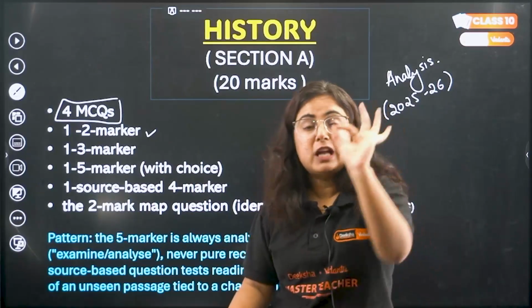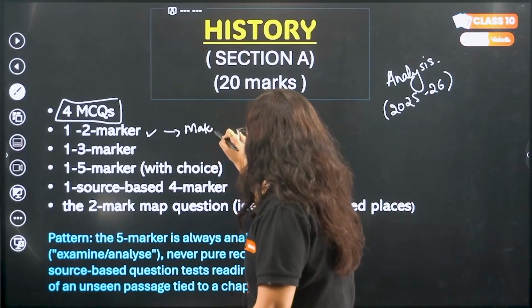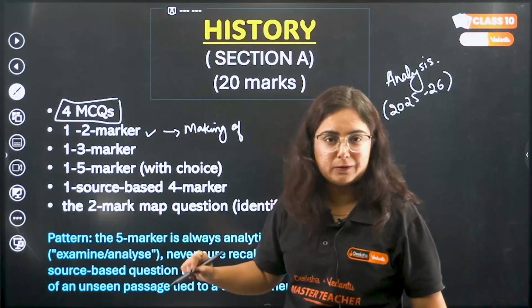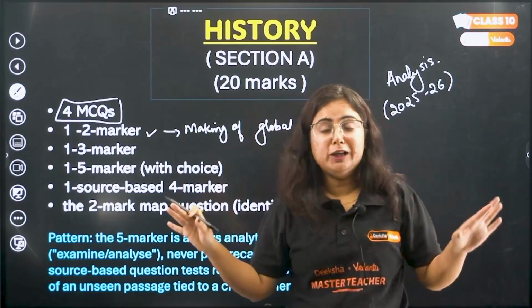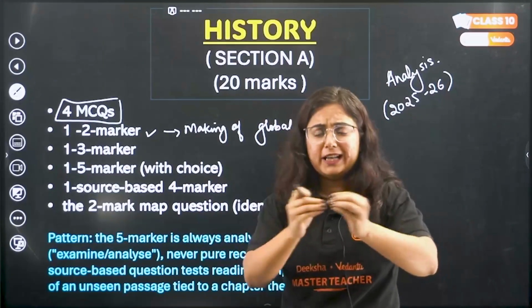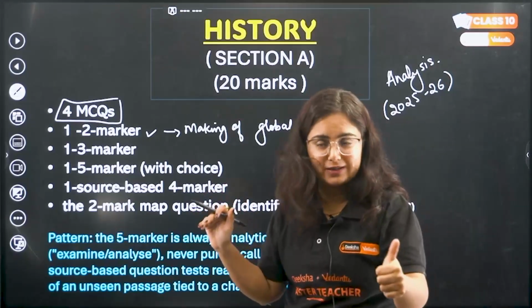I will tell you that the 2-marker question is definitely going to come from the chapter The Making of a Global World. Mark my words, fix it today itself. And for sure in the option there will be the Silk Route. What is the Silk Route? Or any question related to the Silk Route. Mark my words, for sure it is going to come.